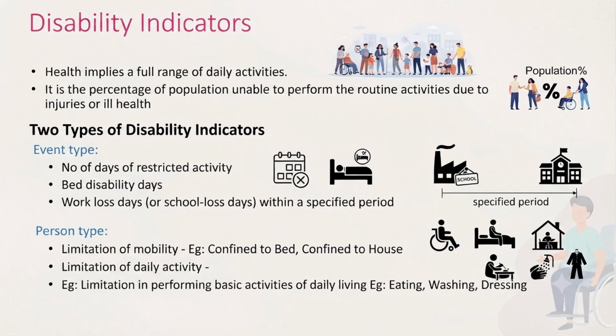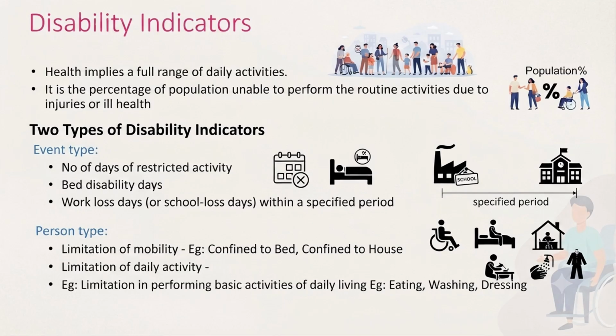And these disability indicators are of two types. One is event type, and another is person type. Event type means because of an event, which can be injury or ill health, the person has restricted activity, so we count the number of days of restricted activity. Or the person is bed disabled, so that is bed disability days. Or the person is not able to go to work, so work loss days or school loss days within a specified period. It can be 6 months or 1 year, whatever it is. So this is event type of disability.